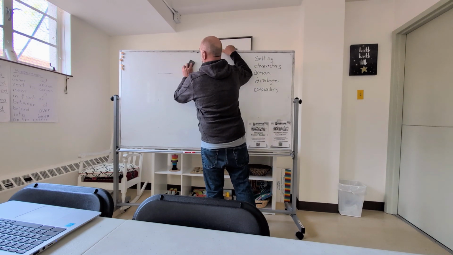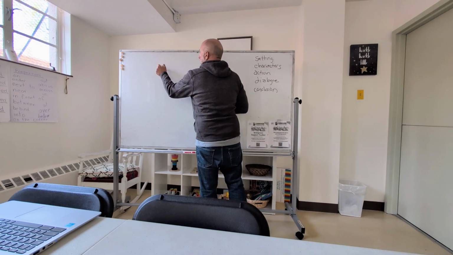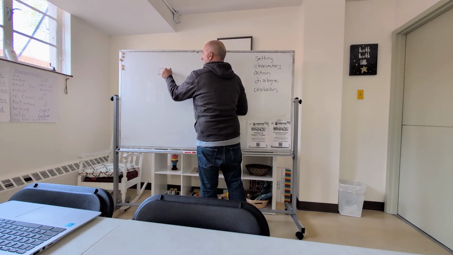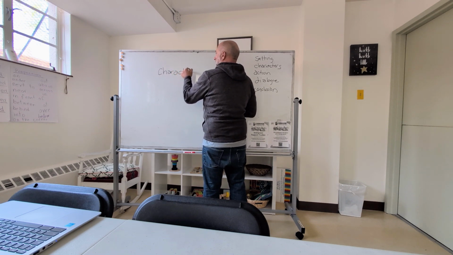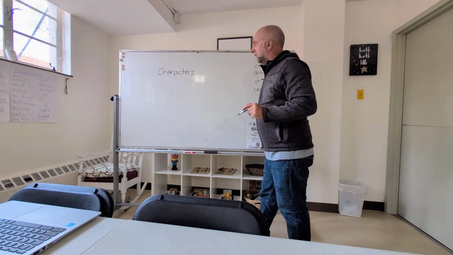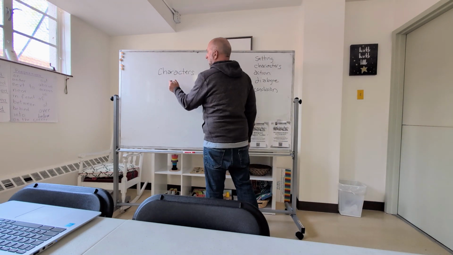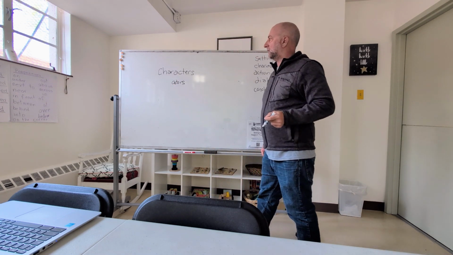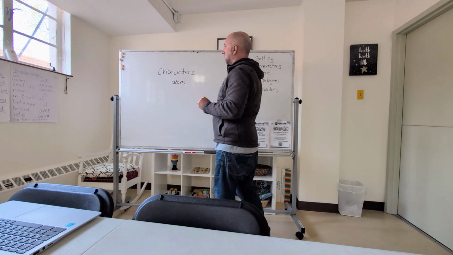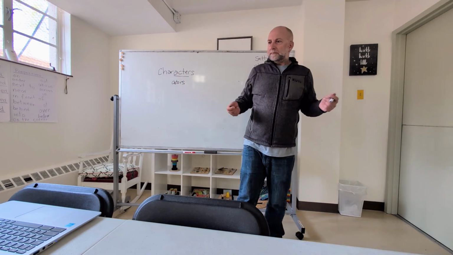So what are characters? When we talk about a play or a film, a lot of times we talk about the actors. So the characters are the people.